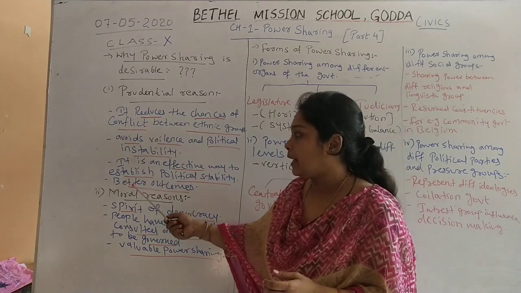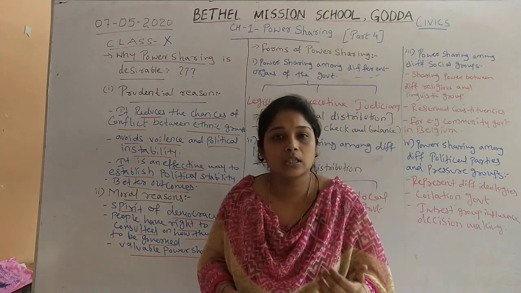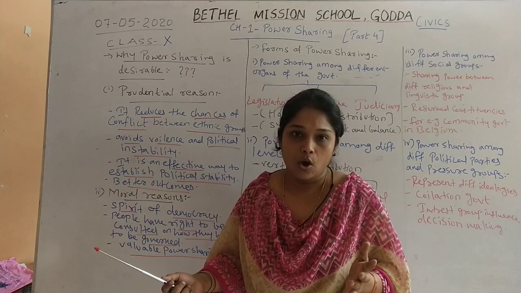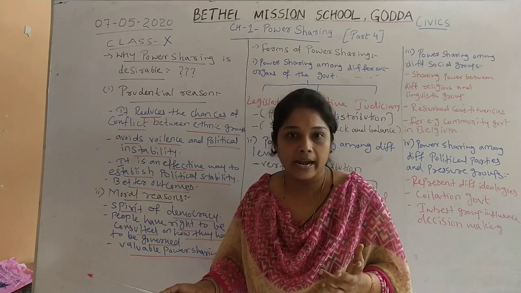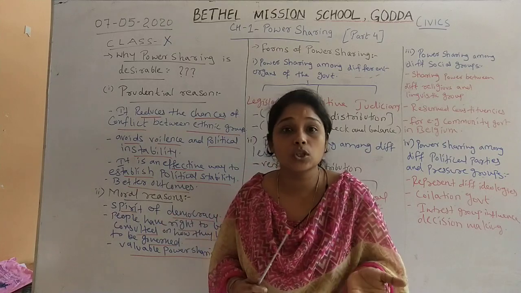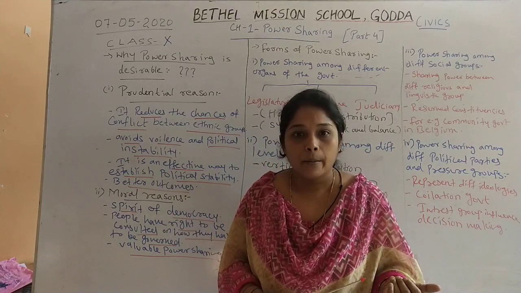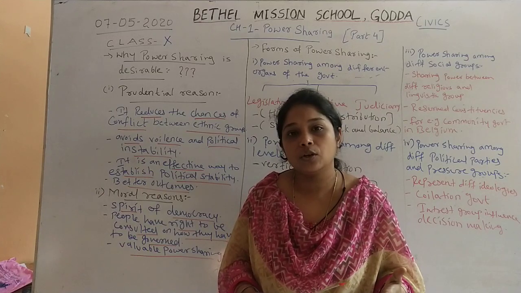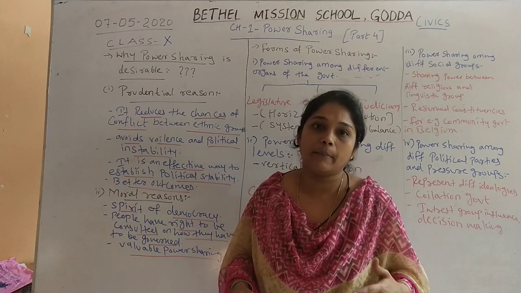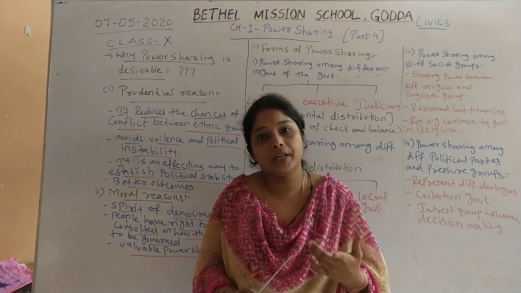Last one, it has better outcomes. The outcome of power sharing is better than the result of majoritarianism, or when power is in one hand, because when power is in one hand, they can misuse the power in favor of their own community or their own group. But when there is power sharing, there is no chance of favoritism and no chance of majoritarianism. So power sharing has a better outcome or better result.